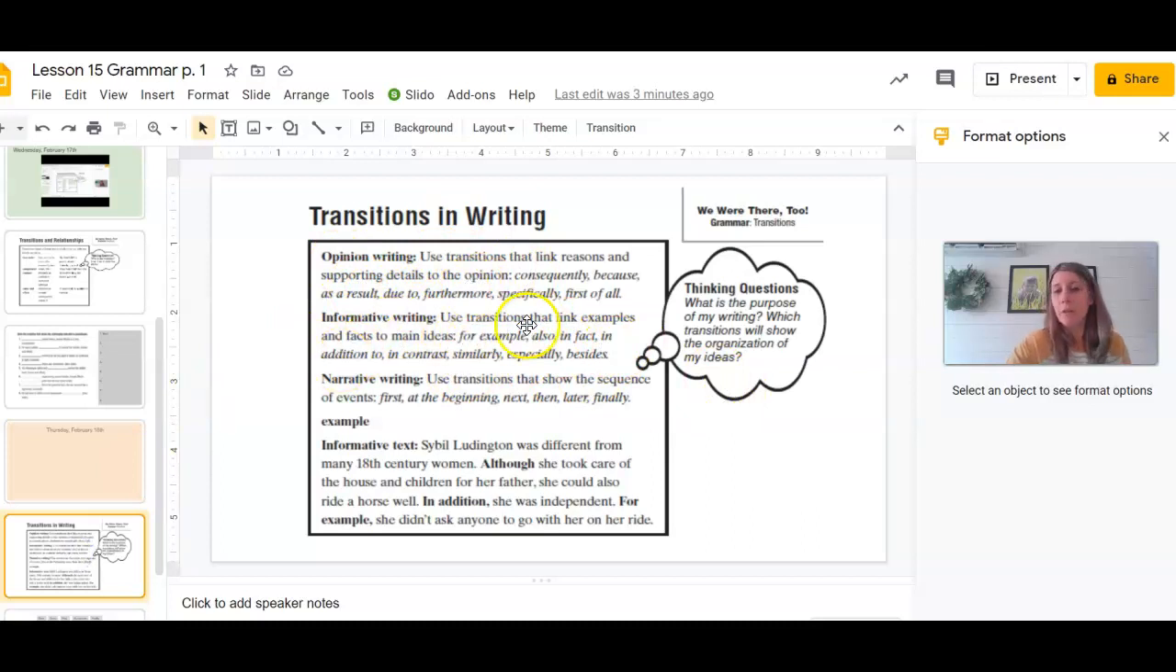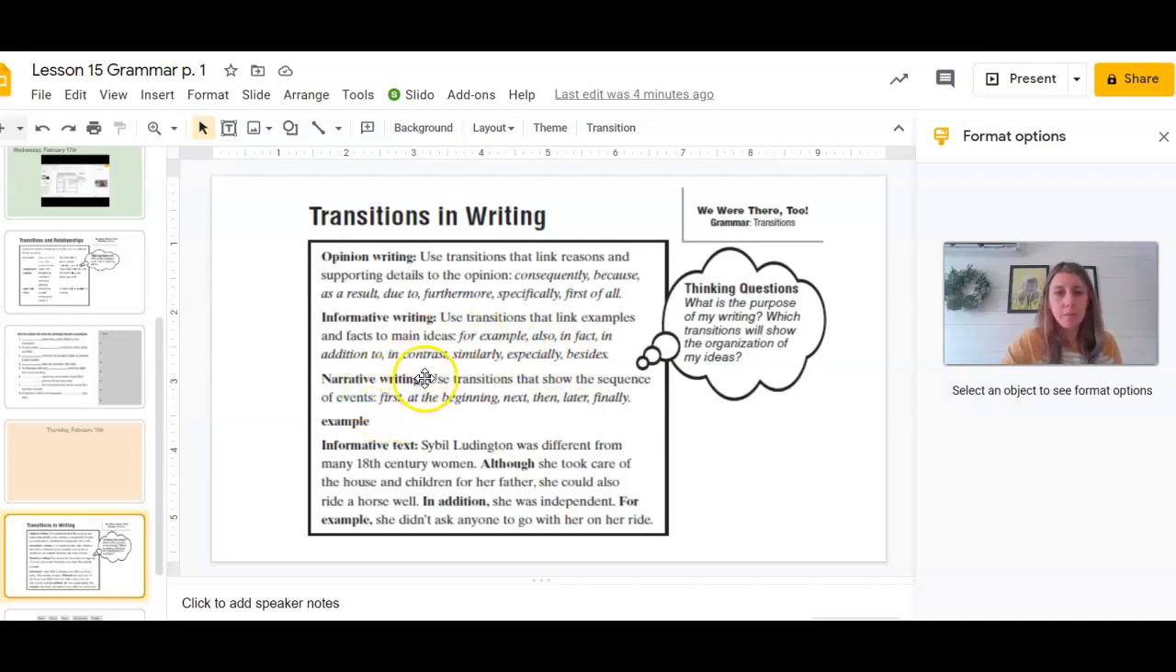The same thing is true, like I've already mentioned, about your informative writing. Depending on the structure of the writing you're using, or even the paragraph, from paragraph to paragraph, the structure may vary. We've seen that with StoryWorks stories, that from paragraph to paragraph or sections of the stories with our nonfiction pieces, they vary the structure. Okay, that also makes your writing more interesting. So depending on what you're using, you will use different transition words, such as, for example, also, in fact, in addition to, in contrast, similarly, especially, and besides. So again, another variety of cause and effect, compare and contrast, and time order words there.